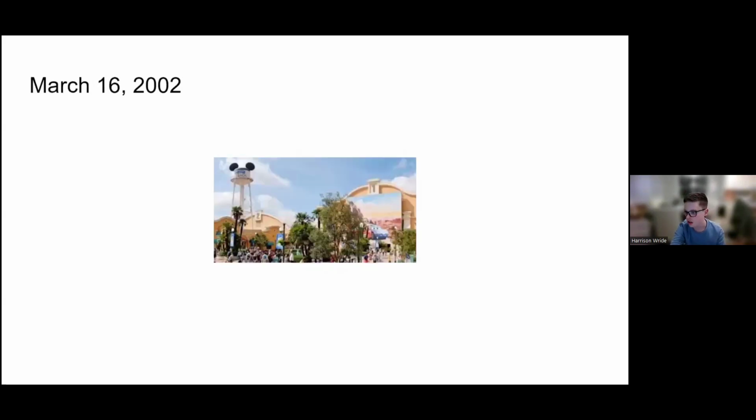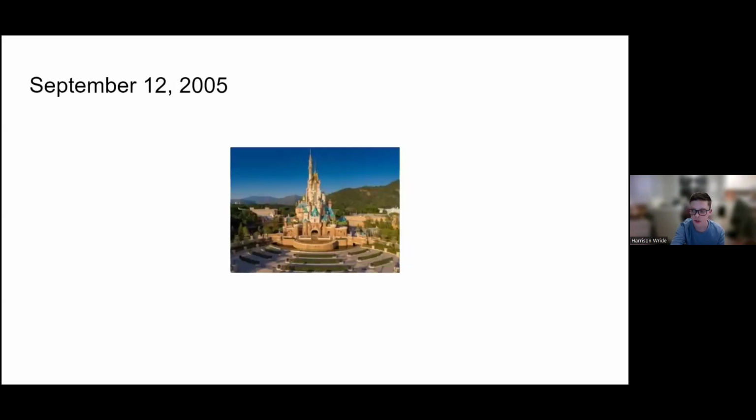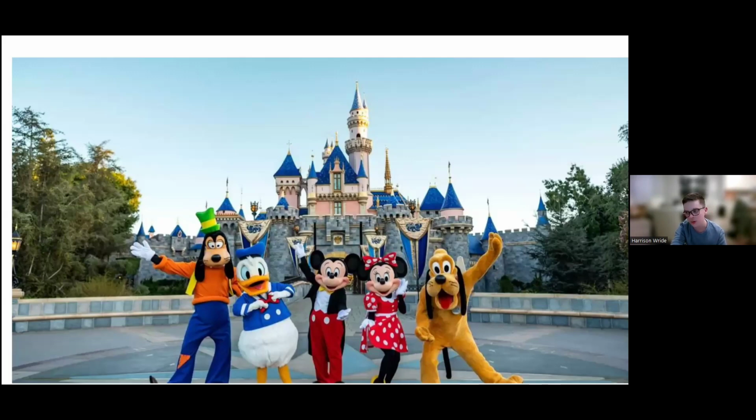March 16th, 2002 was when Paris got its addition, Walt Disney Studios Park. A new location opened on September 12th, 2005, which was Hong Kong Disneyland. Finally, on June 16th, 2016, the first country outside the US to have two park locations became China when they opened Shanghai Disneyland. 2016 to present, each park has entertained millions of people over several years.